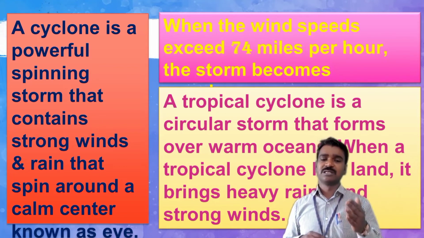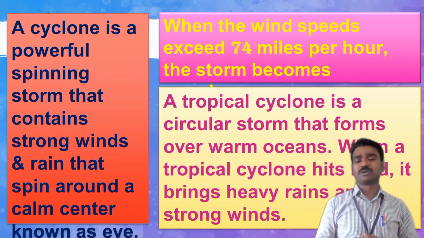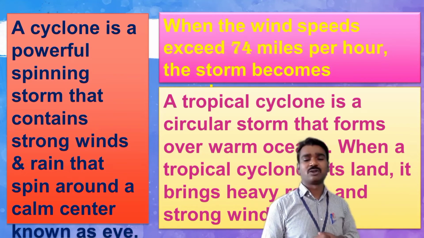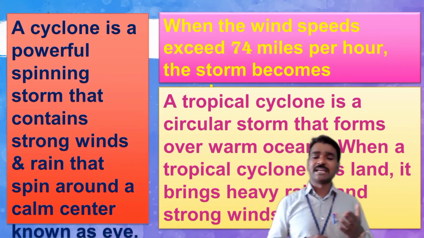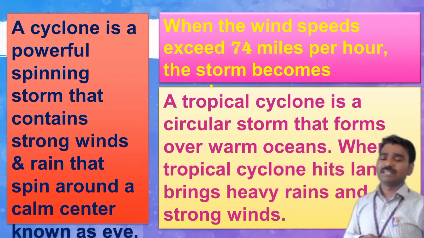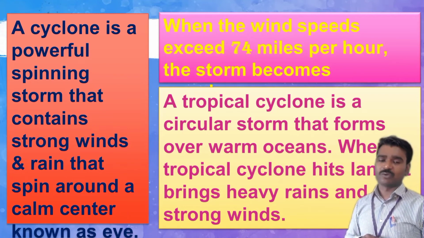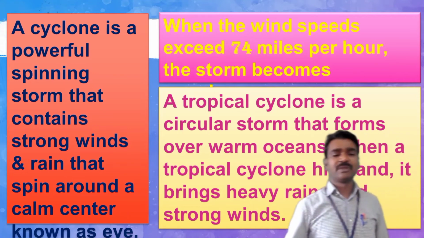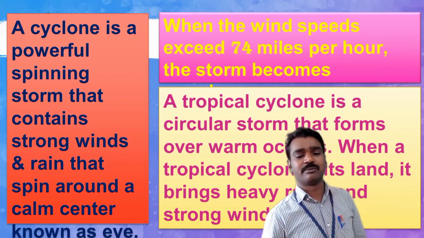When a tropical cyclone hits the land, it brings heavy rain and strong winds. So this is a cyclone, which is nothing but a strong kind of storm.